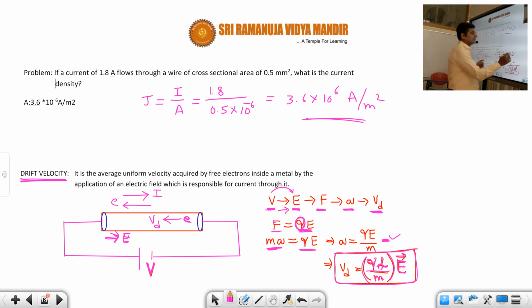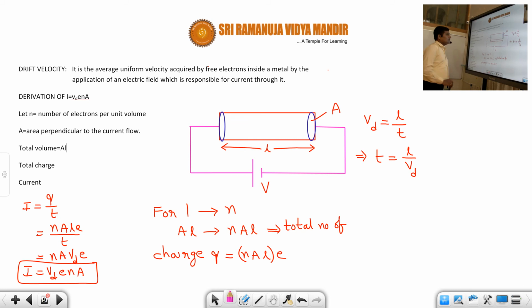Just understand what is the reason for this velocity. This is the sequence by which the electrons will gain some velocity. Drift velocity is nothing but the average uniform velocity acquired by free electrons inside a metal by the application of electric field, which is responsible for the current through it.